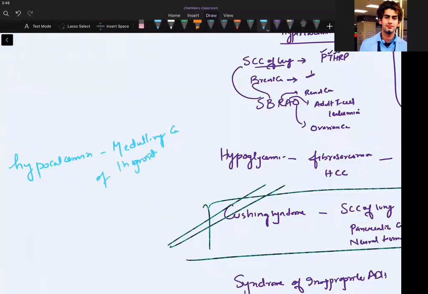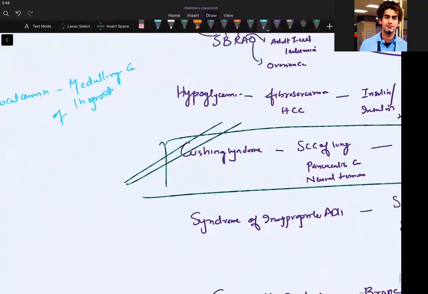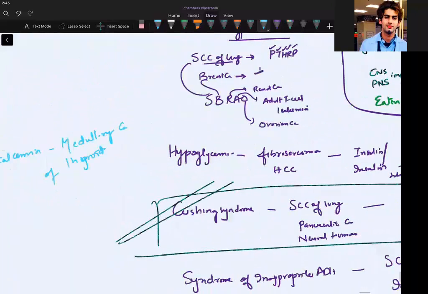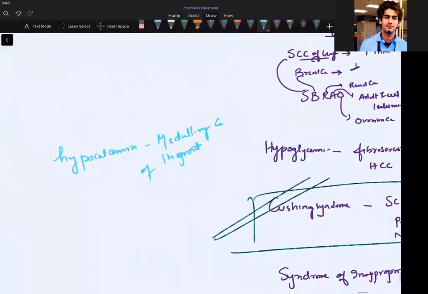Okay. Have we written hypercalcemia? Yeah, we have written hypercalcemia, hypocalcemia. What is remaining? Hyponatremia, isn't it? Hyponatremia, we have already written small cell carcinoma, ADH. I hope you remember the mechanism.